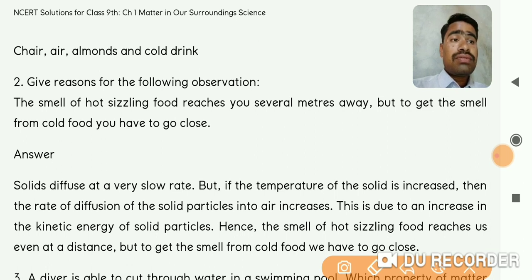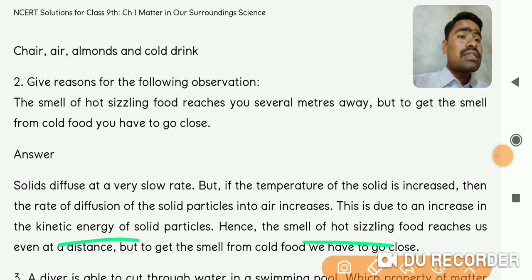The reason, as we have studied earlier, is that the kinetic energy of the particles increases, and as the kinetic energy increases, they start spreading in the surroundings.